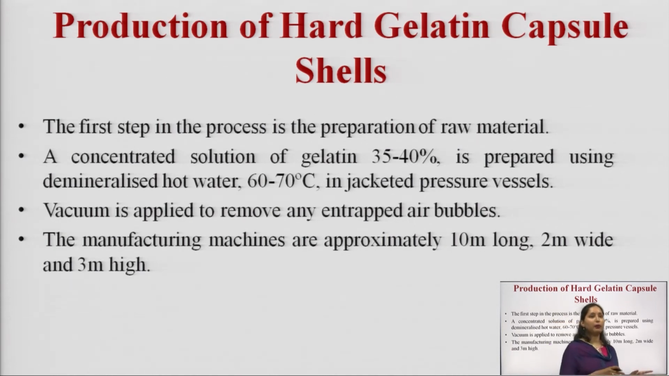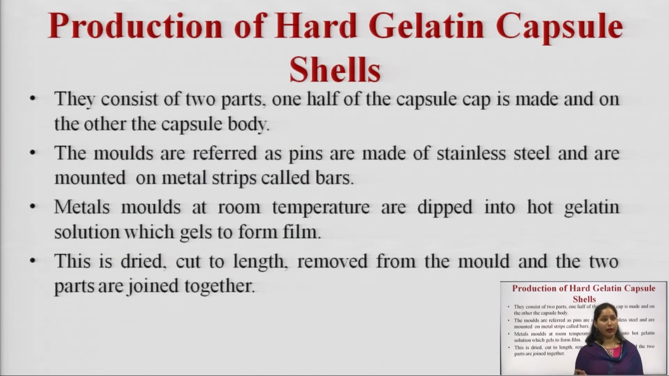Then vacuum is applied to deaerate, that is, to remove any entrapped air bubbles. The manufacturing machines are approximately 10 meters long, 2 meters wide and 3 meters high. So, this is the specification of the manufacturing machine.